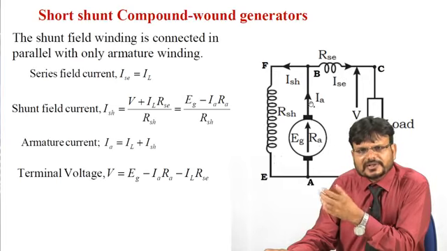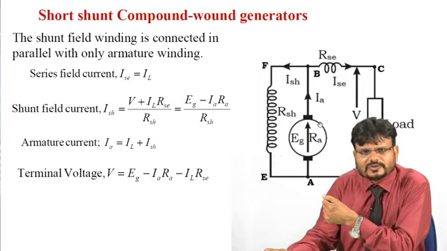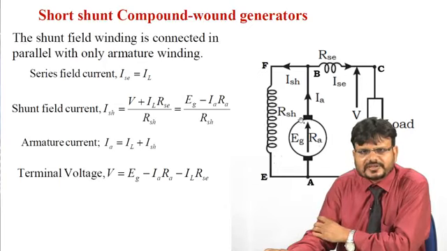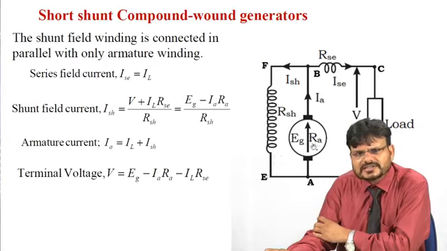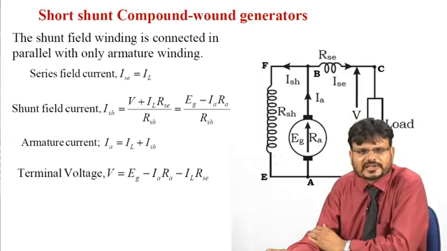So here you can notice in the short shunt compound generator the currents I_ac and I_sh, so it can be written as I_a is equal to I_ac plus I_sh. If you want to write the value of the field current I_sh, it is equal to V plus I_L into R_ac upon R_sh. In another form you can write E_g minus I_a R_a upon R_sh. So this is how you can calculate the value of the shunt field current.